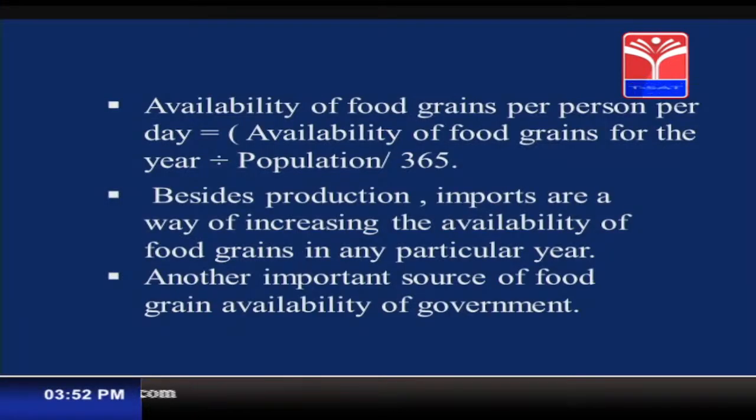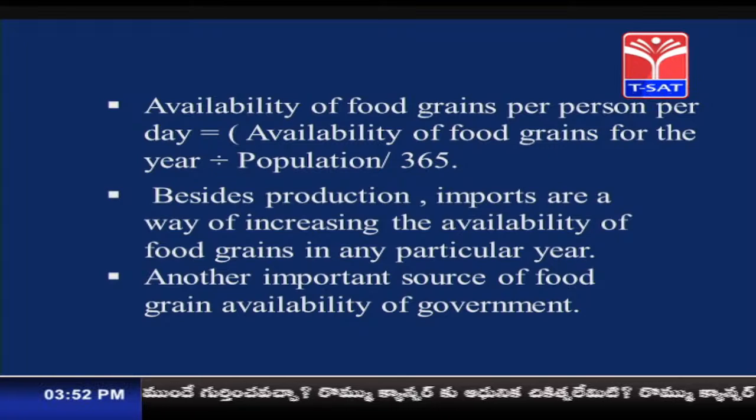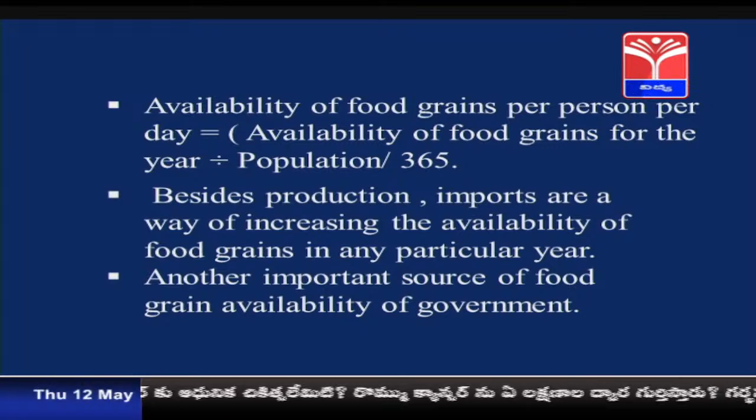Now, let us see the next one. Besides production, imports are a way of increasing the availability of food grains in a particular area. Imports are nothing but, as I said, what we get from other countries, what the government purchases from other nations. And the next important source of food grain availability is the food grains available with the government. The government, as I said, keeps certain stocks with itself for food security. So, these are the various things to calculate the per capita food availability per person.